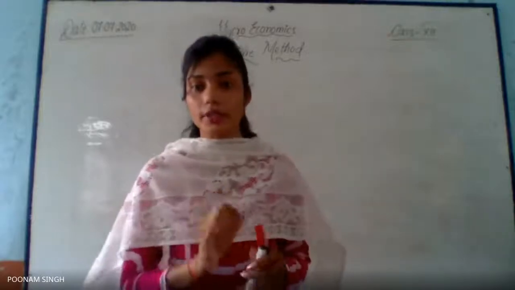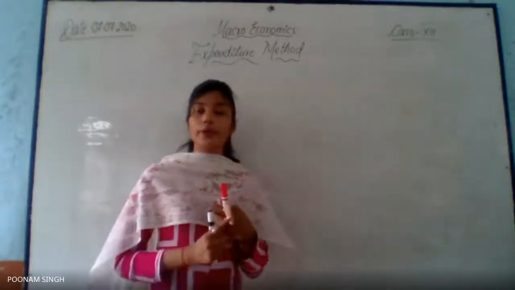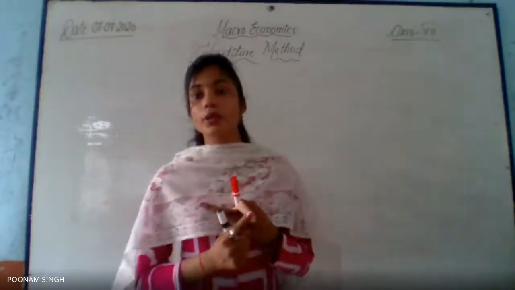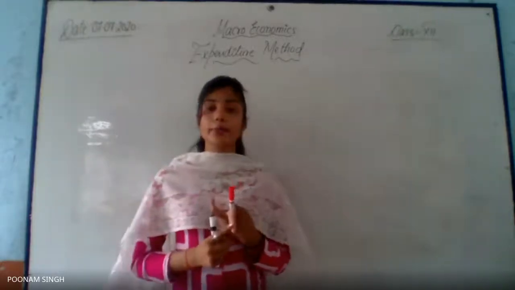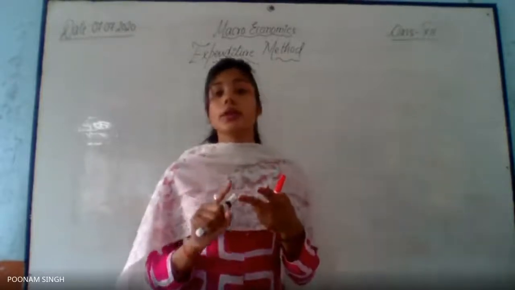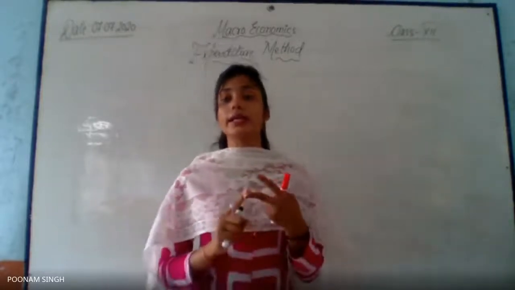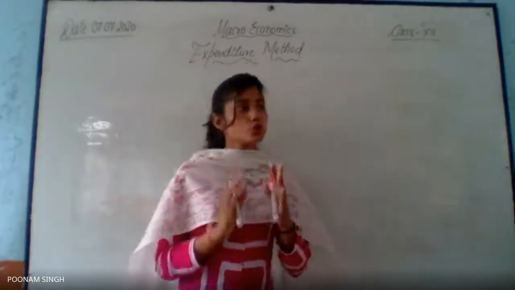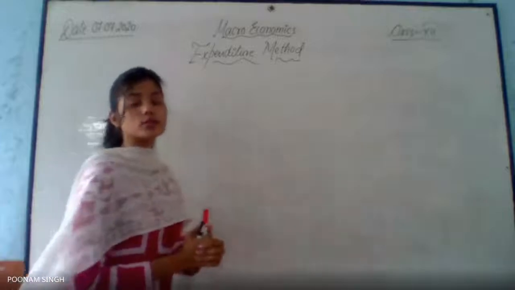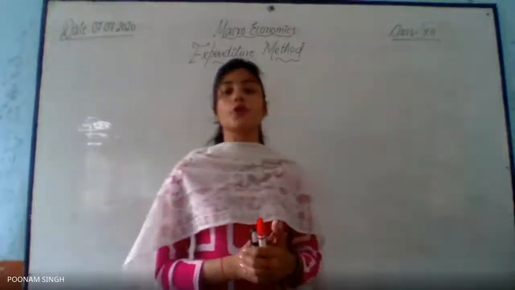NDP at FC. Fine. Very correct answer. So for the value-added method, we receive GDP at MP, and in case of the income method, we calculate NDP at FC. So as far as the expenditure method is concerned, first of all, let's discuss what the expenditure method is.